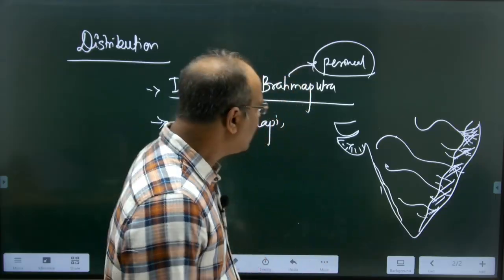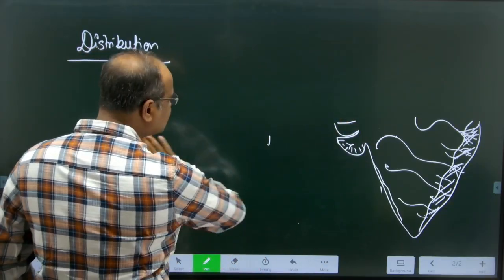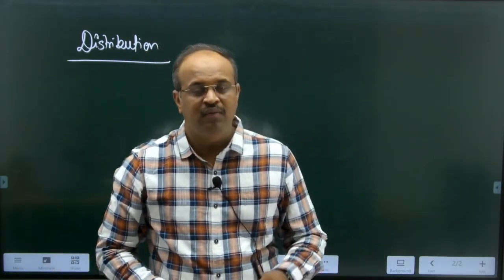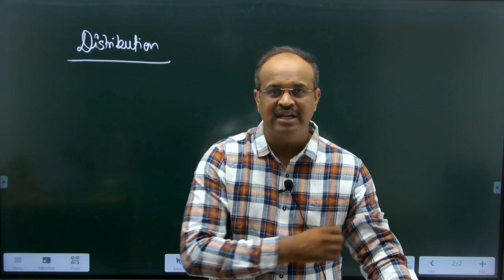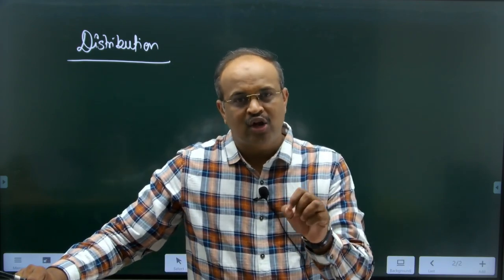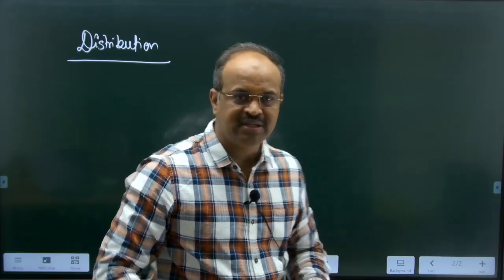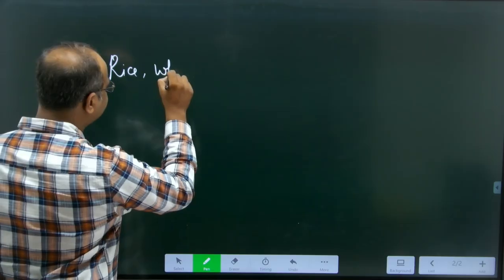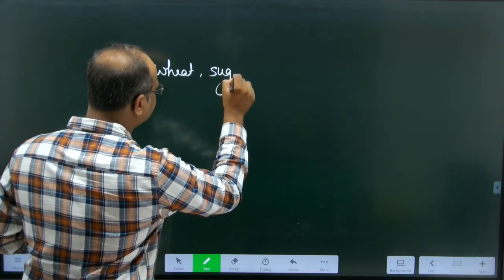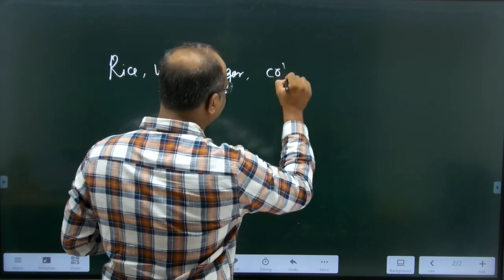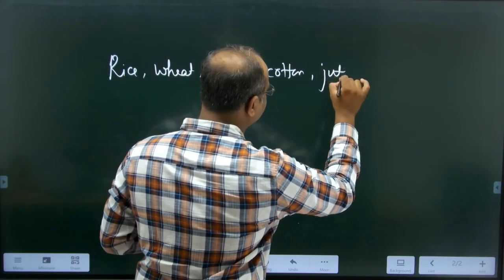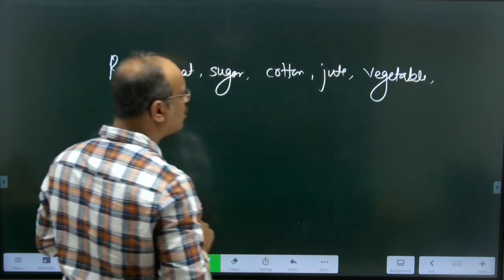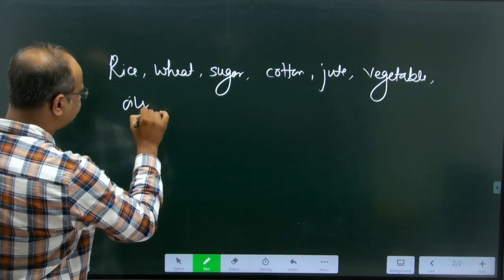After that, as they are fertile soils, renewed every year, and their water holding capacity, fertility status and porosity are good, that is the reason you can grow varied crops in this region. So you can grow rice, wheat, sugarcane, then you can grow cotton, jute, vegetables, then oilseeds, etc.